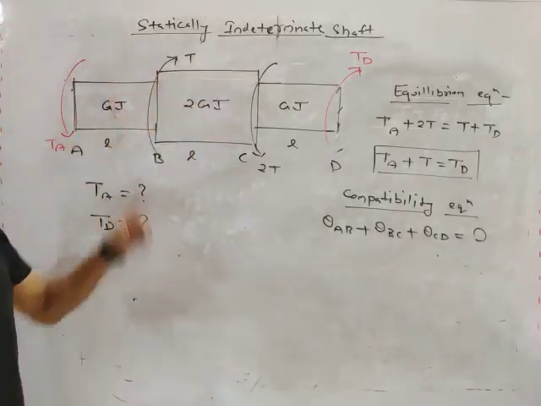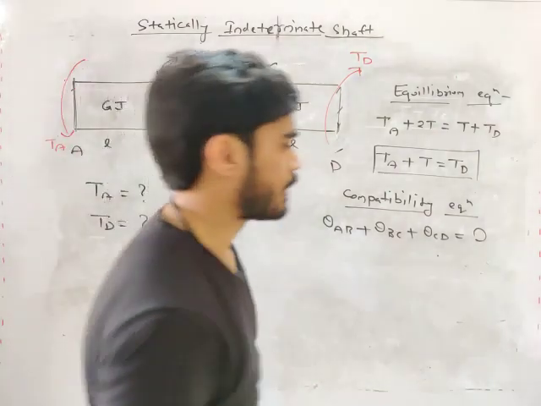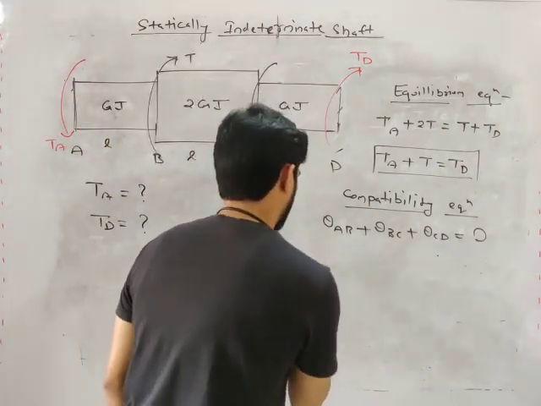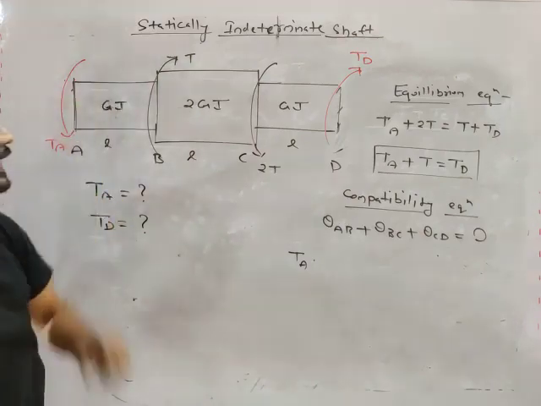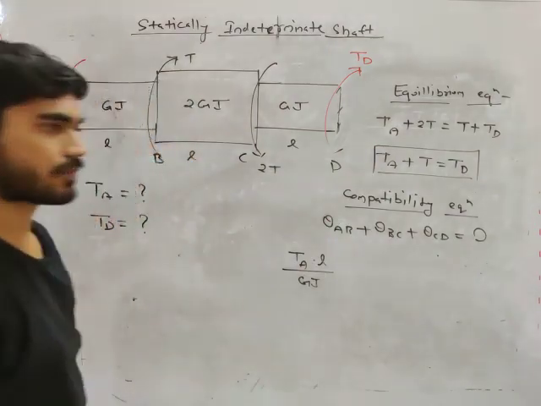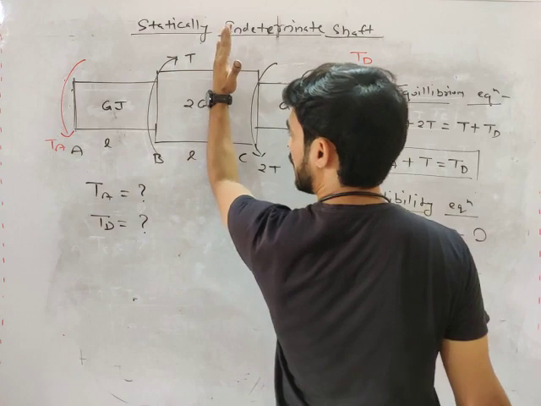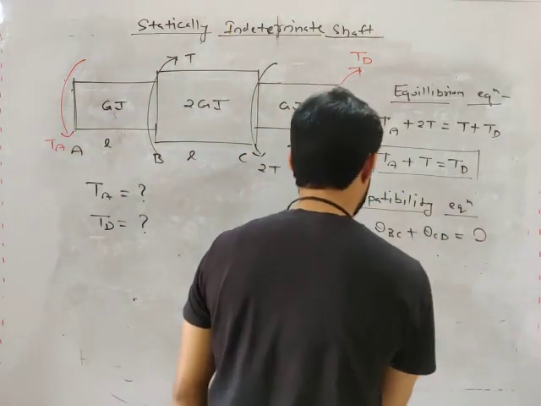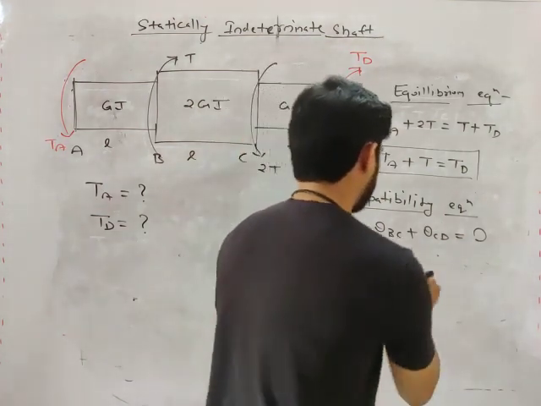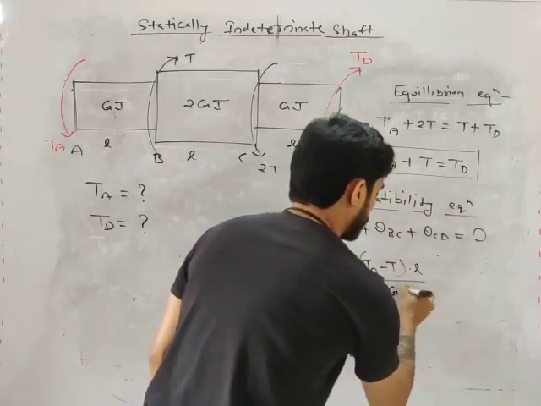Now you know how you can calculate the torque in every part, right? Calculate the torque in AB from left. If you calculate the torque in AB from left, you will get TA into length L divided by rigidity GJ. Calculate the torque in BC from left. You will get TA minus T, into length L, divided by rigidity 2GJ.